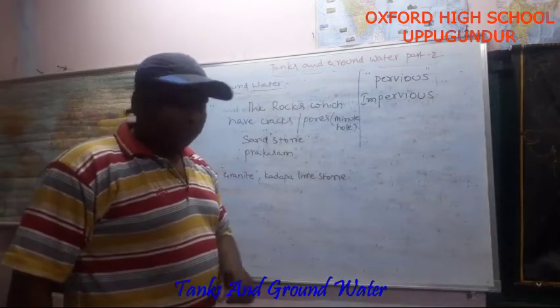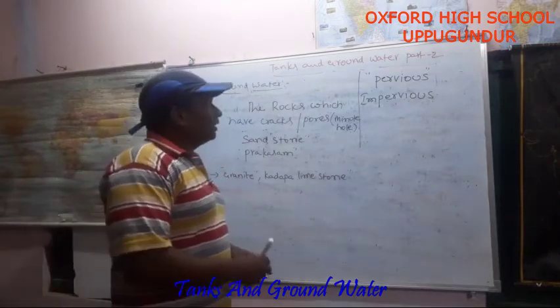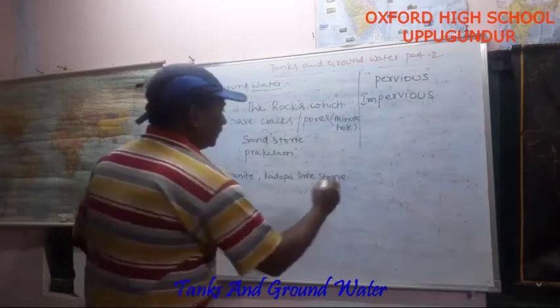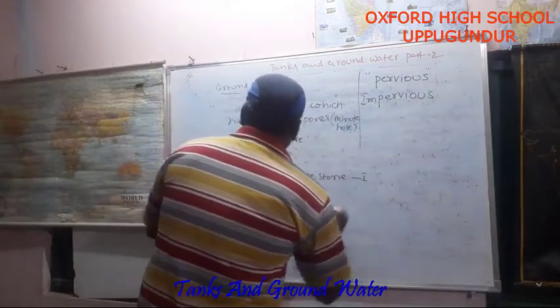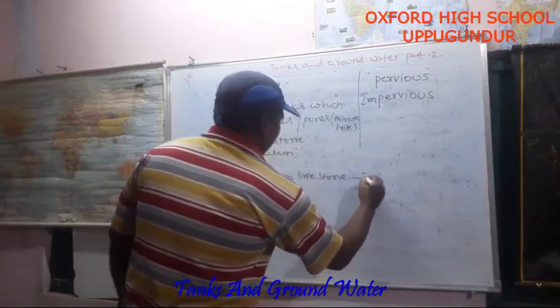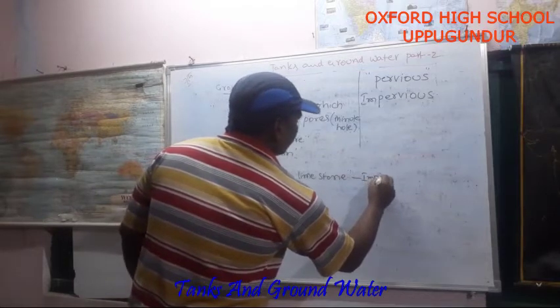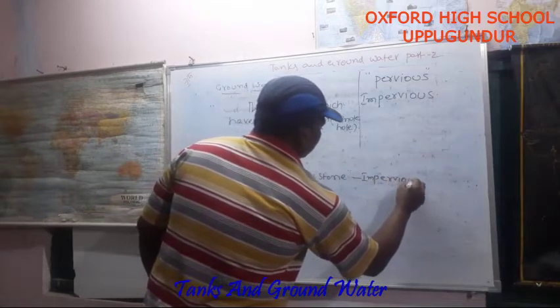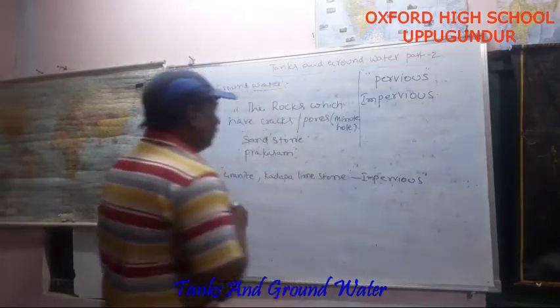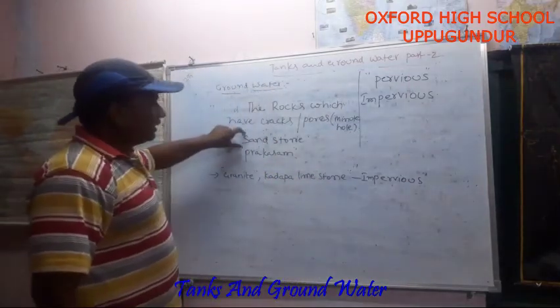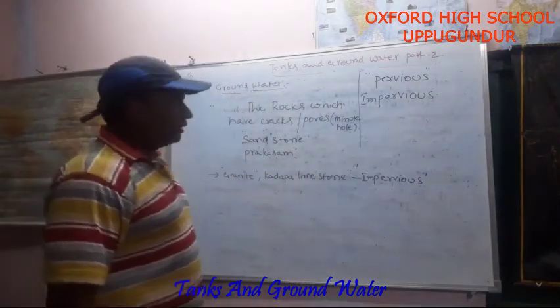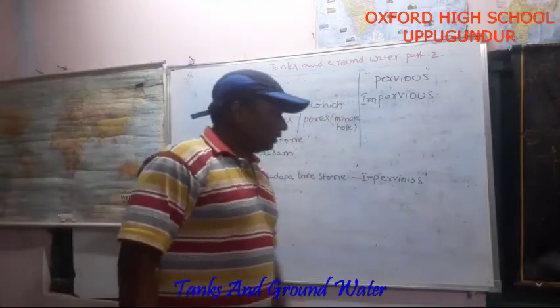Do you understand? So which rocks come under the impervious category? Yes, granite and Kadapa limestone. So, what is the difference you identified between pervious rocks and impervious rocks?